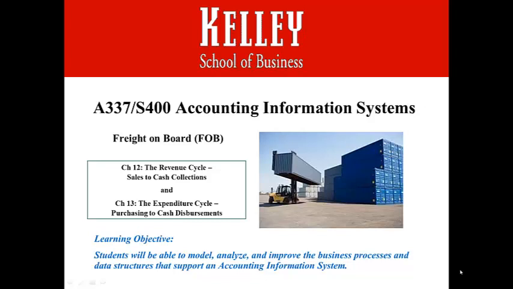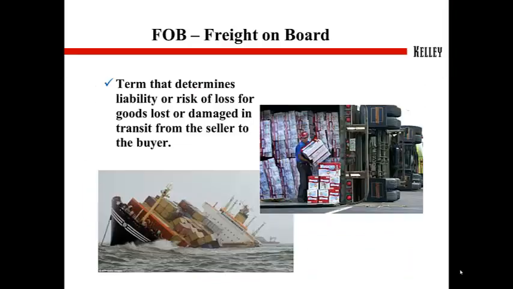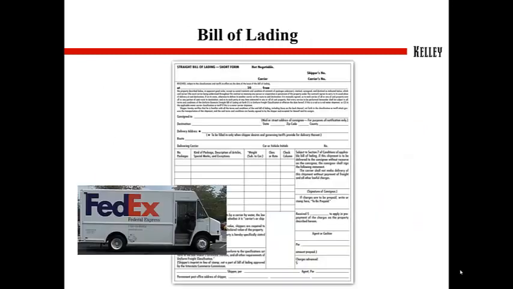Hello, this is a video about Freight on Board, or the acronym is known as FOB. FOB is the term that determines liability or risk of loss for goods lost or damaged in transit from the seller to the buyer. It usually appears on the bill of lading.